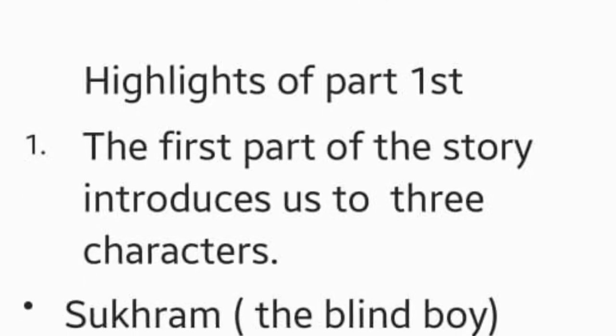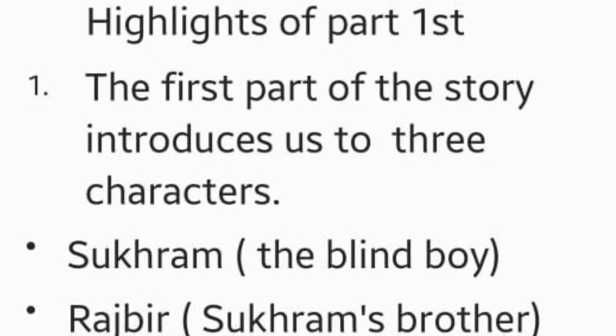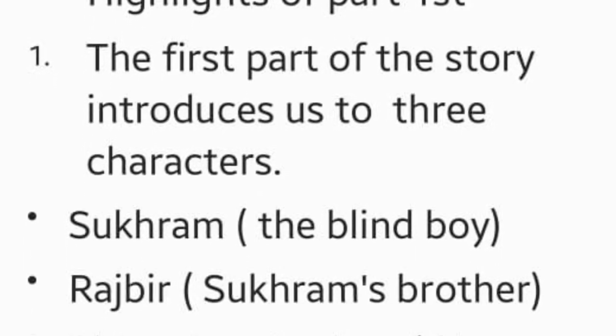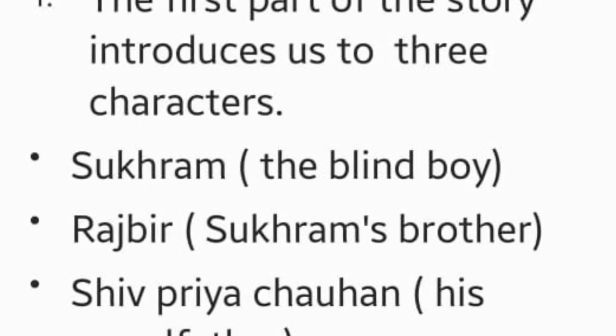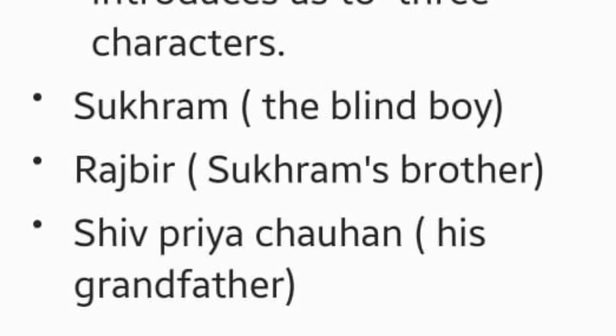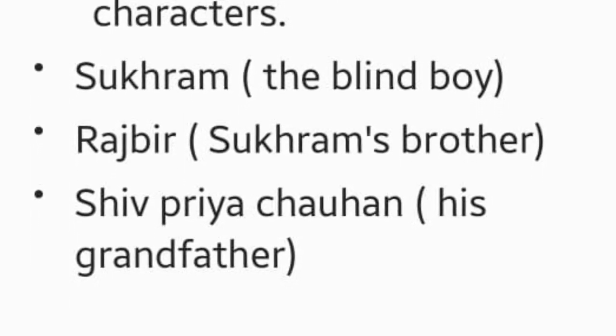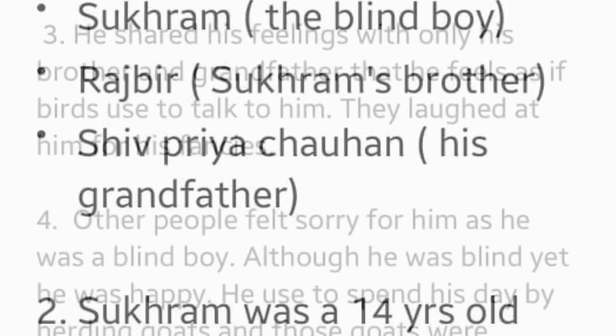Who were these 3 characters? Firstly, Sukram, the blind boy who was 14 years old. Secondly, Rajbir, and who was he? He was the brother of Sukram. And thirdly, Shivpriya Chauhan. Who was he? He was the grandfather of Sukram.